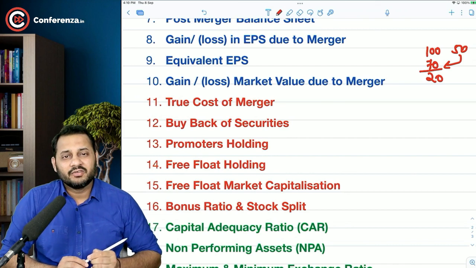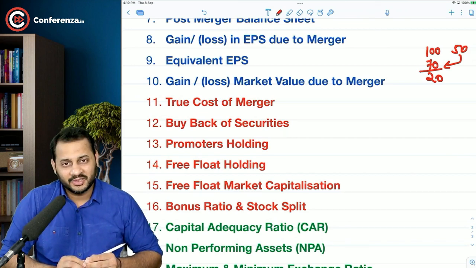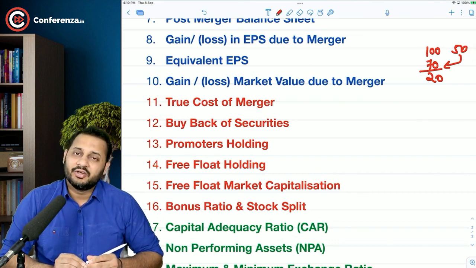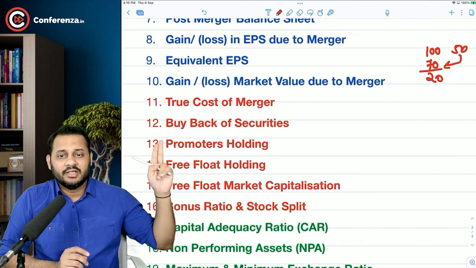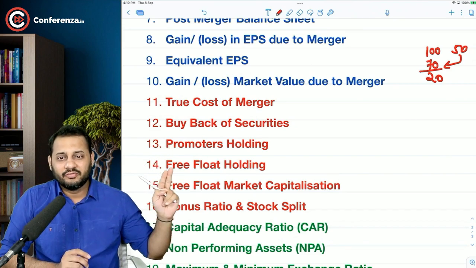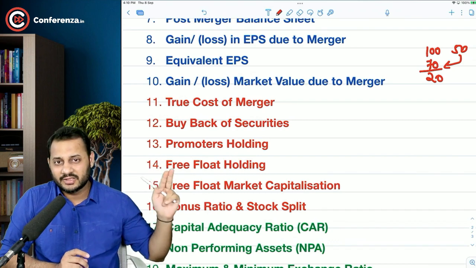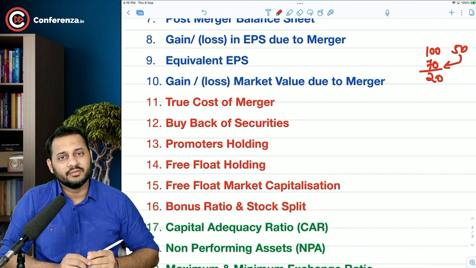Buyback of security: whenever the company is going good and they feel that they should buy back certain shares from the market, they can offer some money to the public and buy back the securities. So this is about that. This comes with the promoters holding and free float holding. The total market value of the company will be divided into two parts, promoters holding and free float holding.